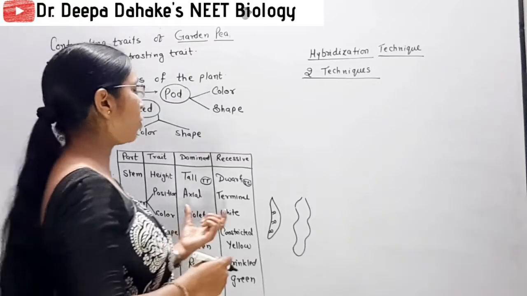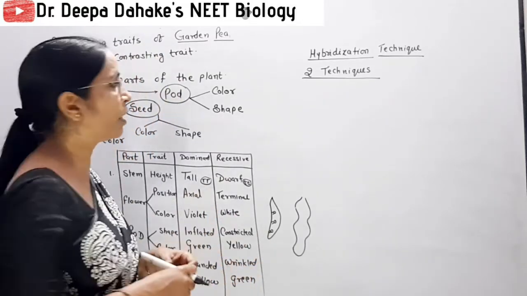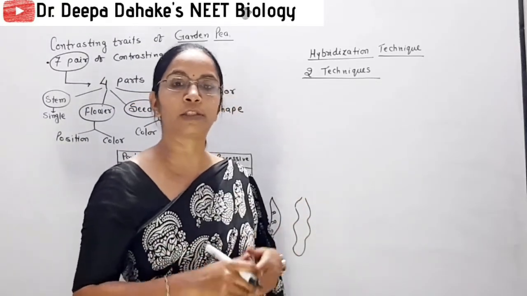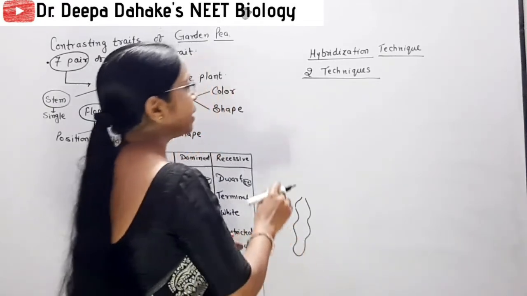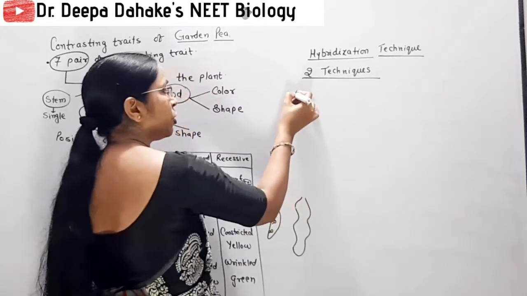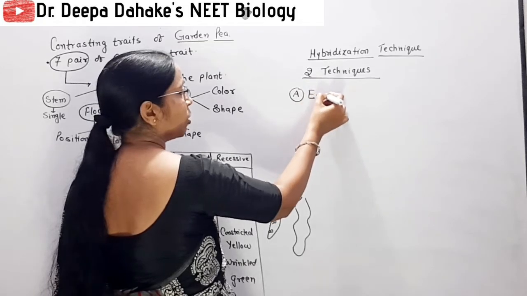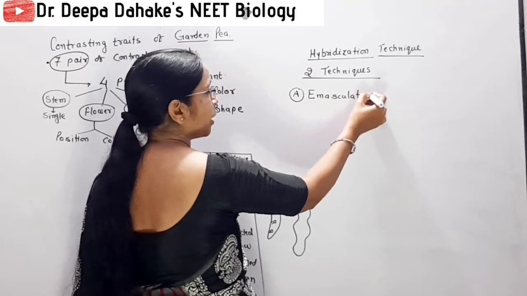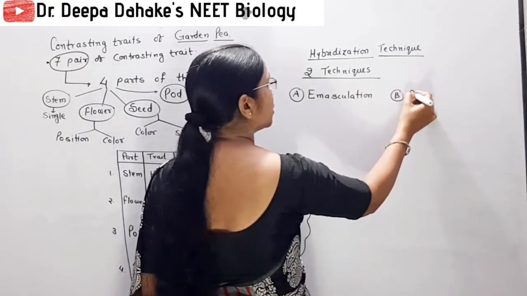Cross pollination, because Mendel used cross hybridization, as we already studied, cross pollination or cross hybridization always produces a good quality of seed. So that's why he selected the process of cross hybridization. Of the 2 techniques, you remember the first technique is called emasculation, and the second technique is called bagging.